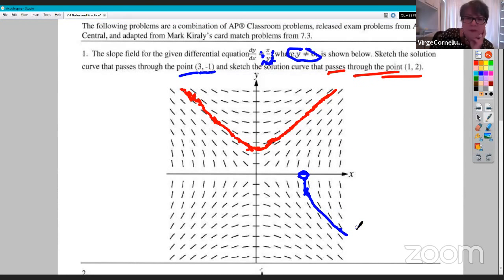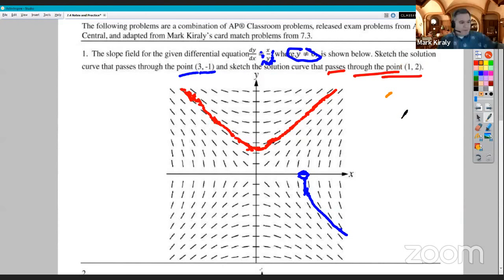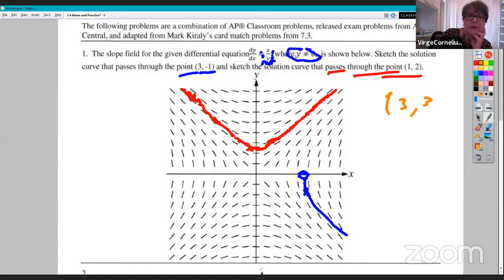I have a question, Mark. Yes, Verge. What if there was a point, instead of them giving us 3, -1, what if they gave us like 3, 3? Okay, so I'm going to do my finger. And then we were supposed to draw the solution curve. That wouldn't be a curve, would it?